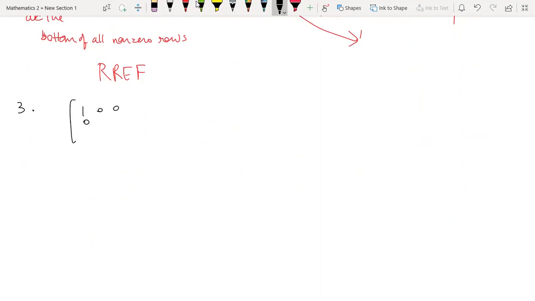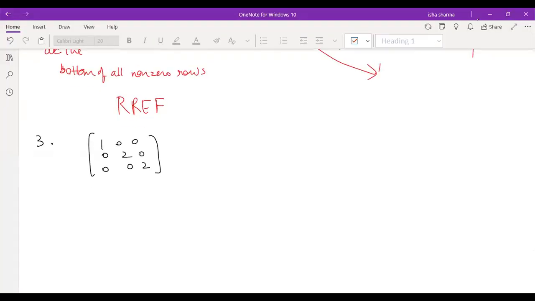1 0 0, 0 2 0, 0 0 2. Yes, quickly I need answers. Is it RREF or not? It is not RREF. Why? Write the reason. Yes, the leading term is not one. The first rule is violated.